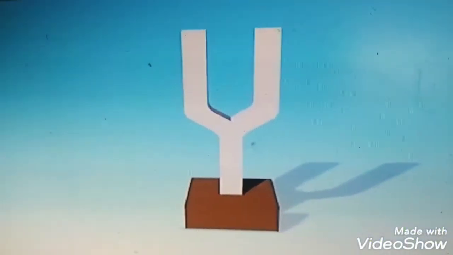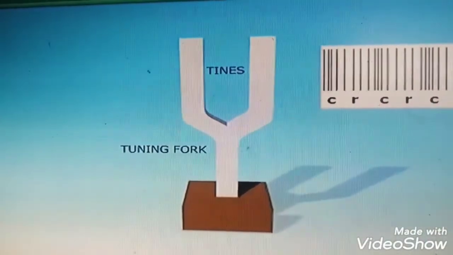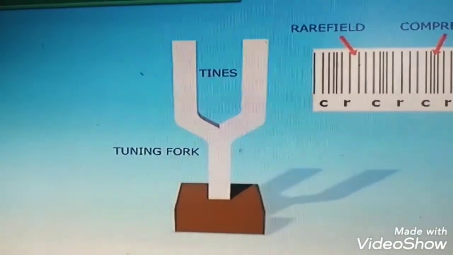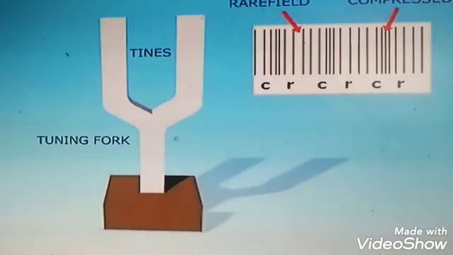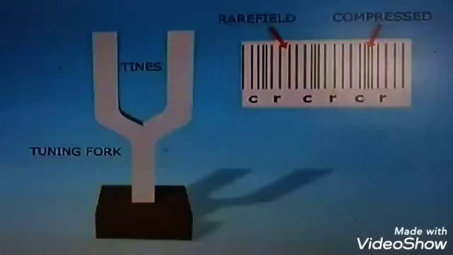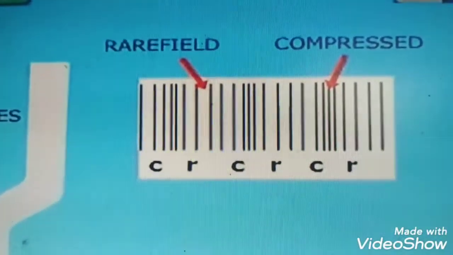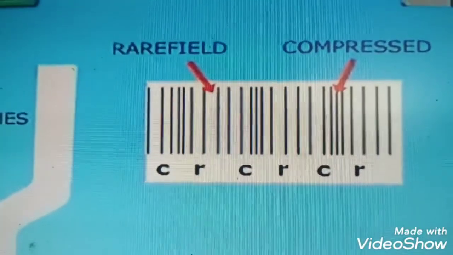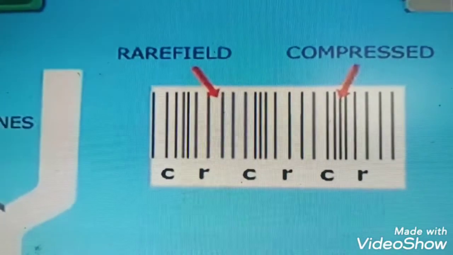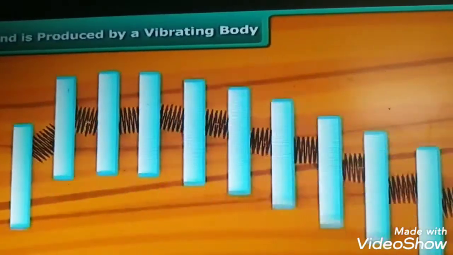Okay? So how does a vibrating body produce sound? Let us see. There is a tuning fork. When it is hammered, it produces some vibrations. See, these are the vibrations. And see here, two indications are there: one is rarefied and one is compressed. See how an object vibrates. If the vibrations have gaps between them, that is called rarefied, and where the vibrations are very close, that is called the compressed area. Okay? We learned that sound is produced by a vibrating body.